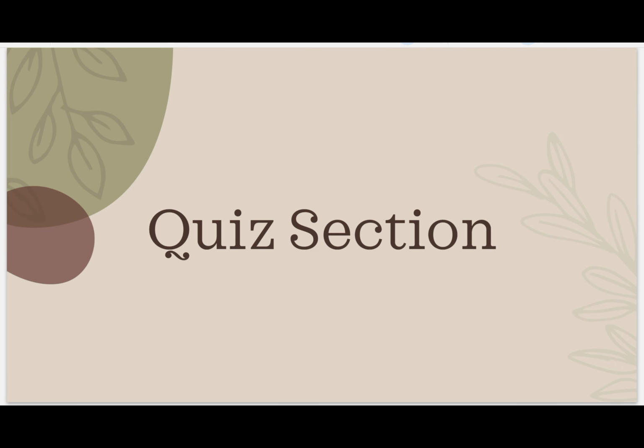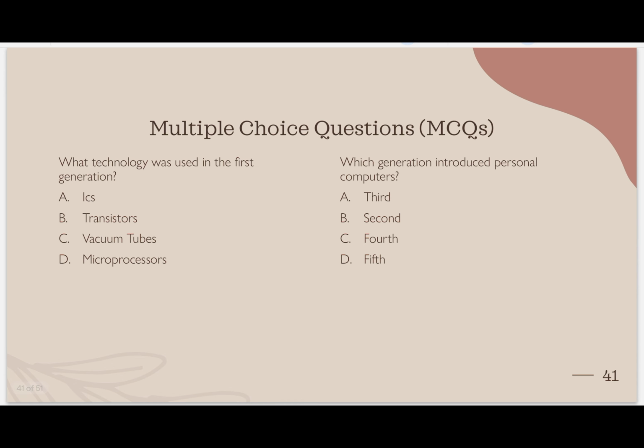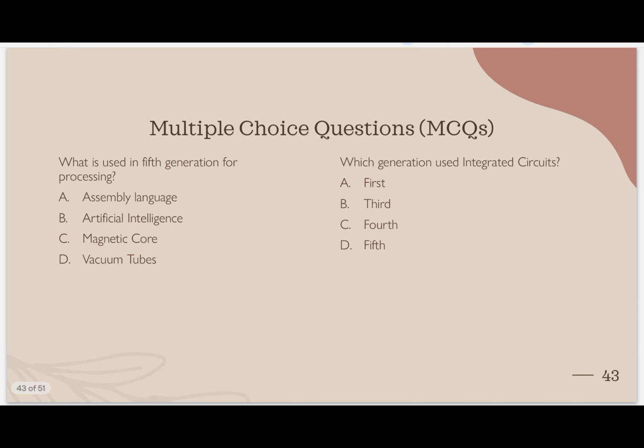Now, whatever you have seen, we will take a small quiz. Mark your answer. Which technology was used in the first generation of computers? Vacuum tubes. Which generation introduced the personal computer, the PC? Fourth generation. How many of you got the correct answer? You can pause the video and give your answer.